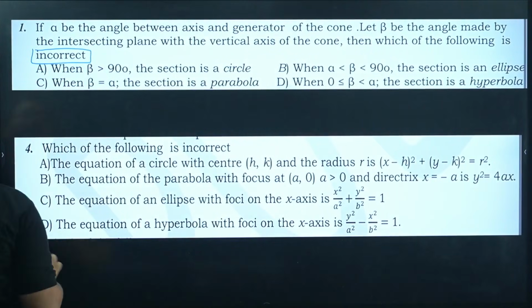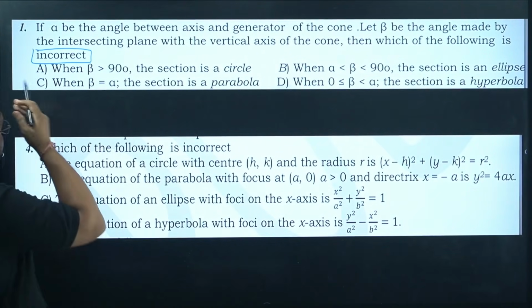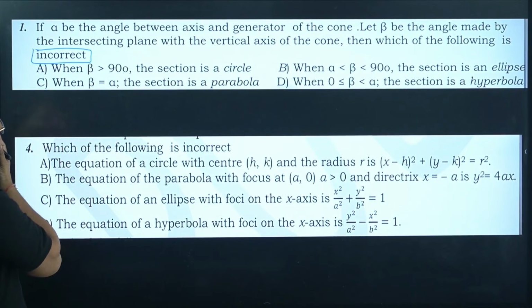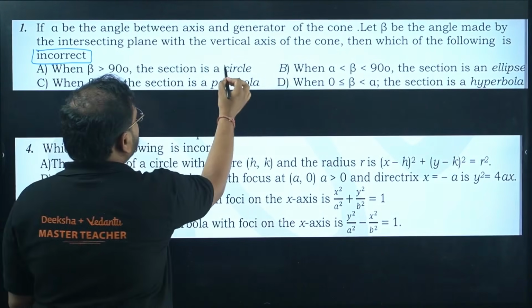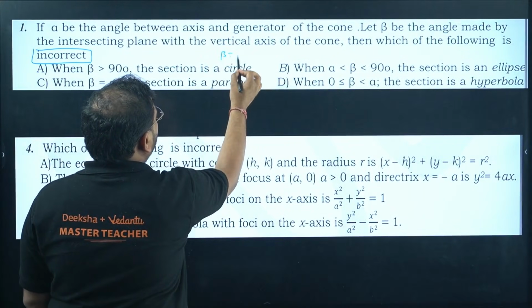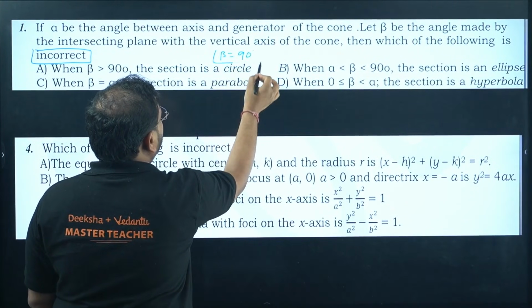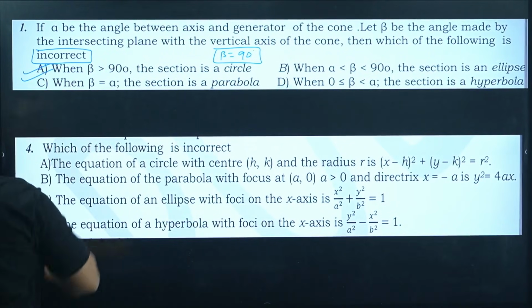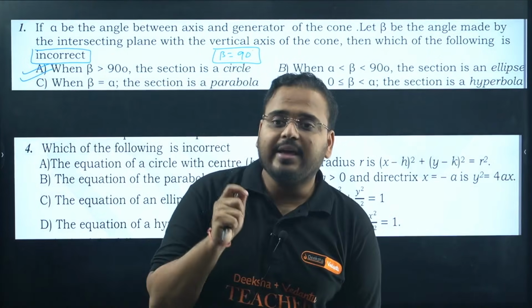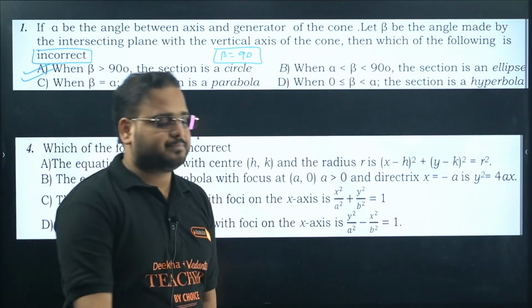Start with the first option. When beta is more than 90 degrees: for a circle, it has to be beta equal to 90 degrees. They've given more than, so this is the incorrect option. Option A is the incorrect statement.